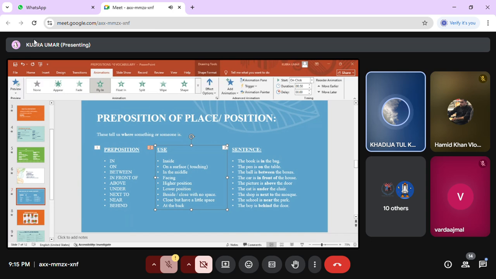"Near" means close but with a little space. We use "near" when two things are close to each other but have a little space. The school is near the park, but they are not attached to each other.